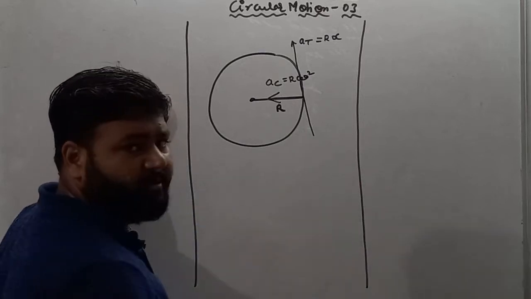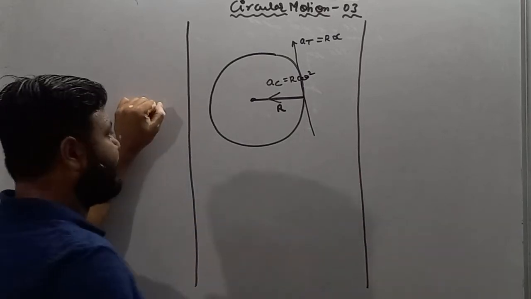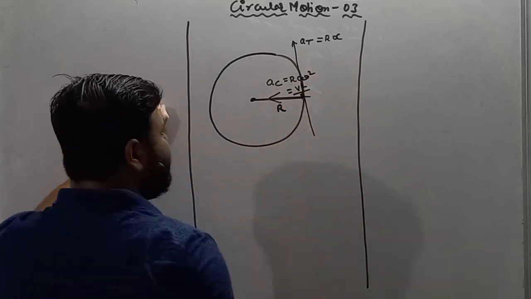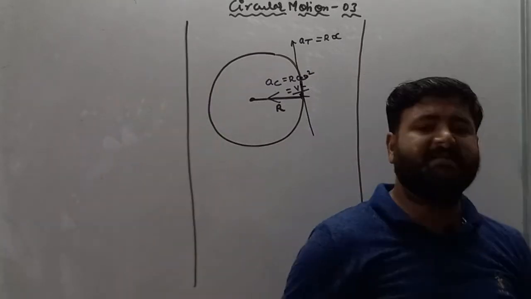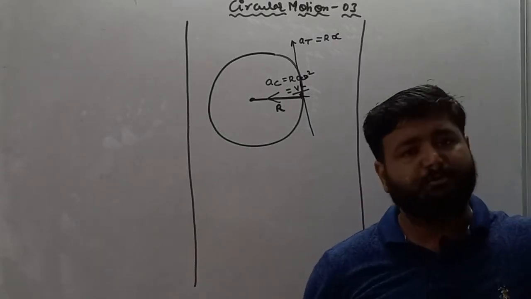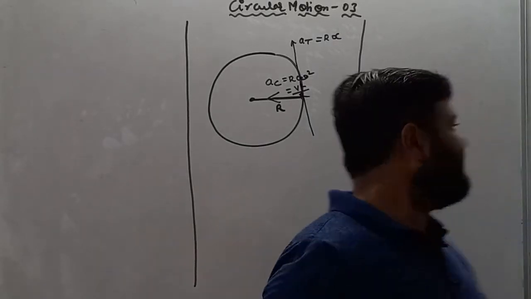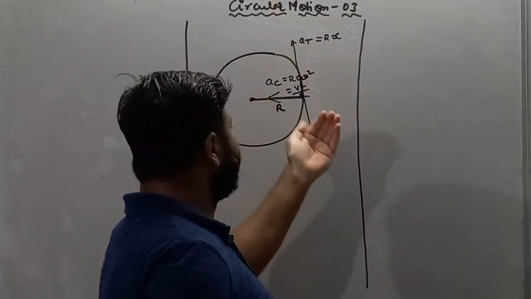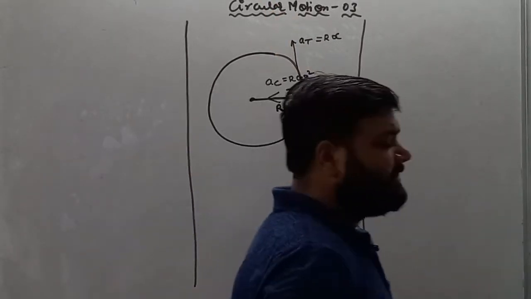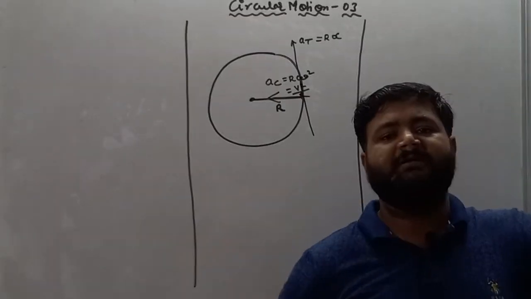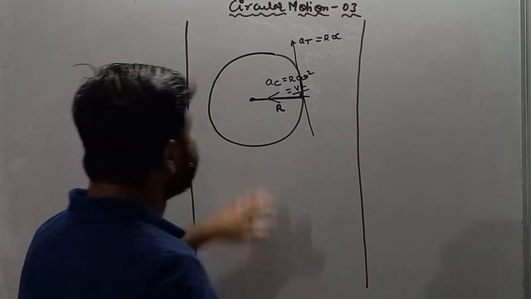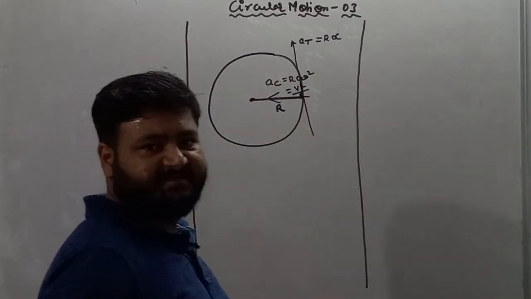We also found one more alternate equation for centripetal acceleration: v square by r. So if the particle is moving in a circular track, it carries two different accelerations, one towards the tangent and another towards the center. Along the tangent, the acceleration is called tangential acceleration, and along the center, the acceleration is called centripetal acceleration.